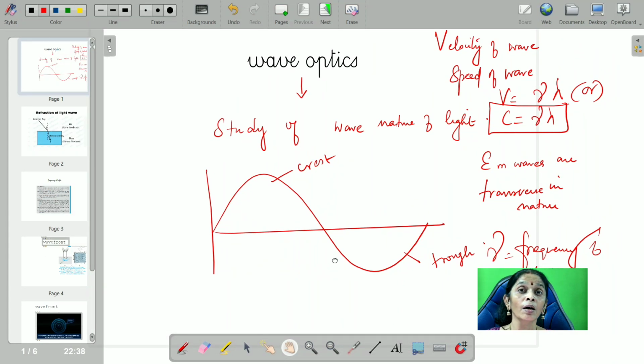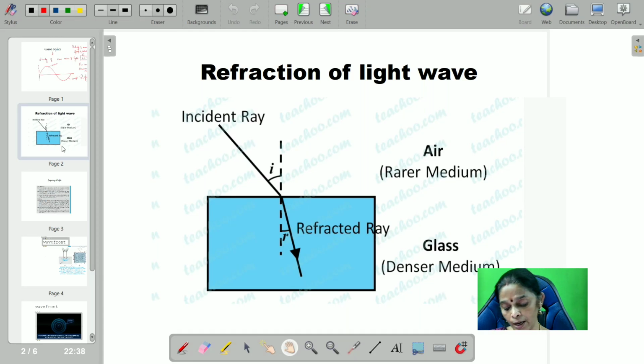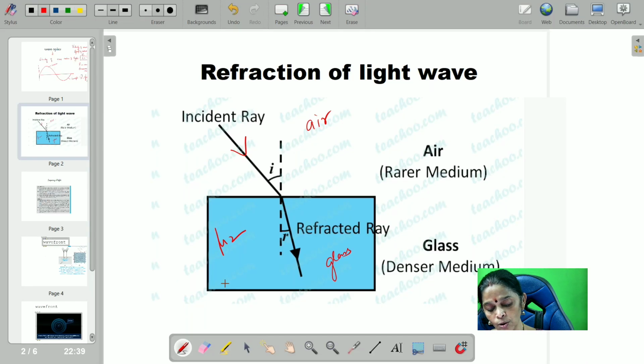Now in refraction, we have already learnt that when a ray of light travels from one medium to another medium, for example, air medium to glass medium, the refractive index of the glass medium is greater. Therefore you can call this a denser medium. So a ray of light traveling from rarer to denser medium bends towards the normal.